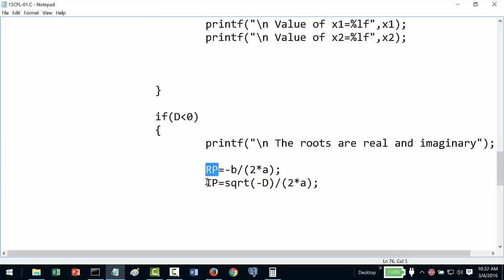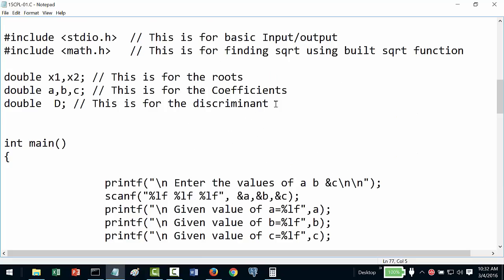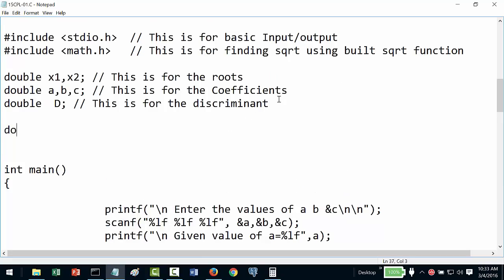But now I have real part and imaginary part. These two are variables which I have to declare. Let me declare them here. I'll say double RP and IP. This is for complex root.